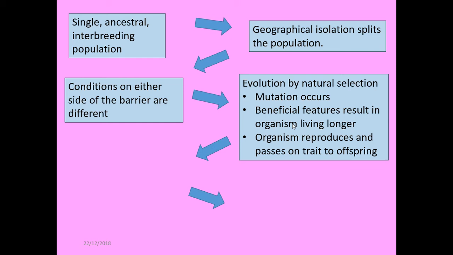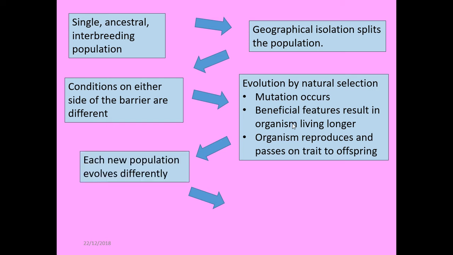Then the organism has more time to reproduce and pass on those traits to its offspring. So mutation occurs, beneficial features result in the organism living longer, the organism reproduces, passes on traits to offspring. We've got that mini 3 marker of natural selection within this 6 marker that is the speciation answer.